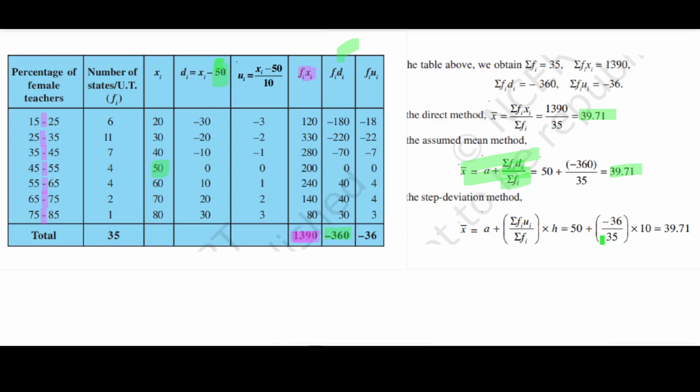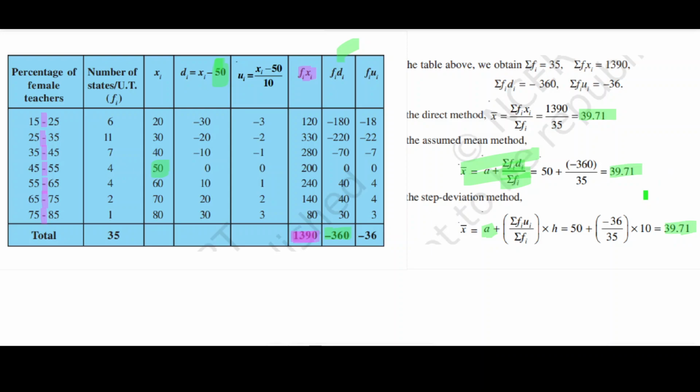Then because here we are eliminating the data, dividing, to find out the real answer we should multiply. So here we are multiplying. Then because this data comes after assuming a mean, we are adding a as well. So after solving this, we will get the same answer.